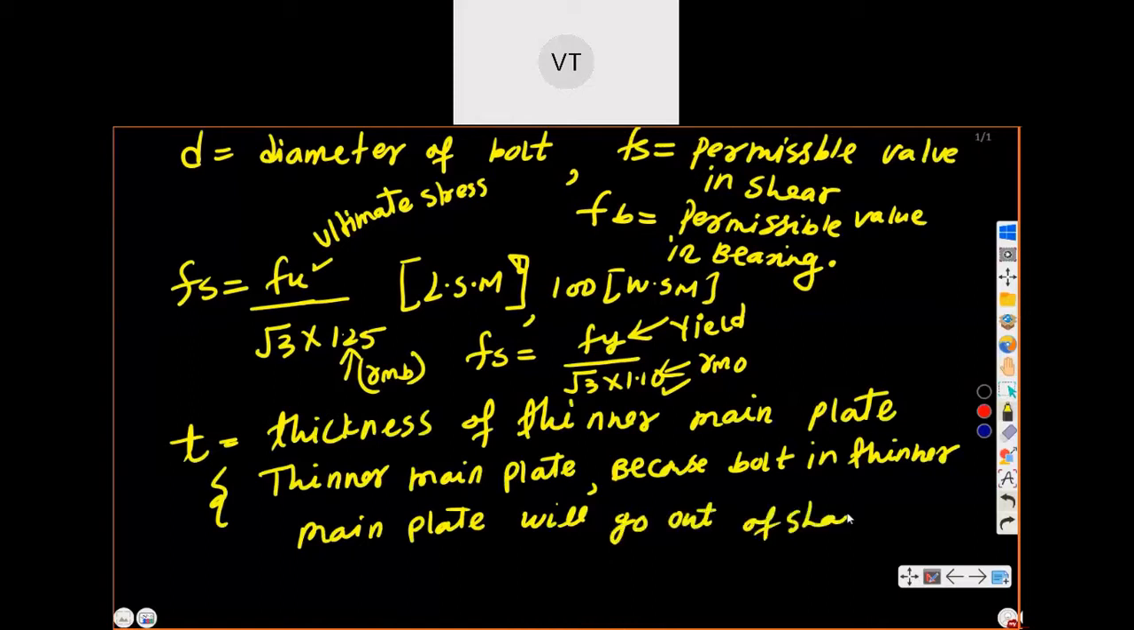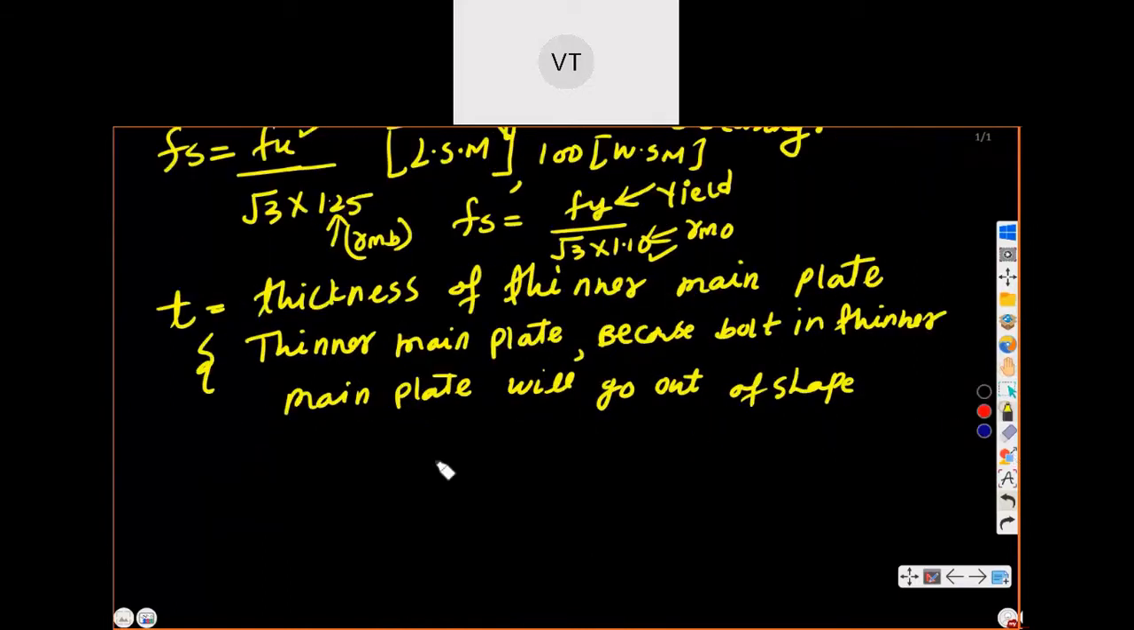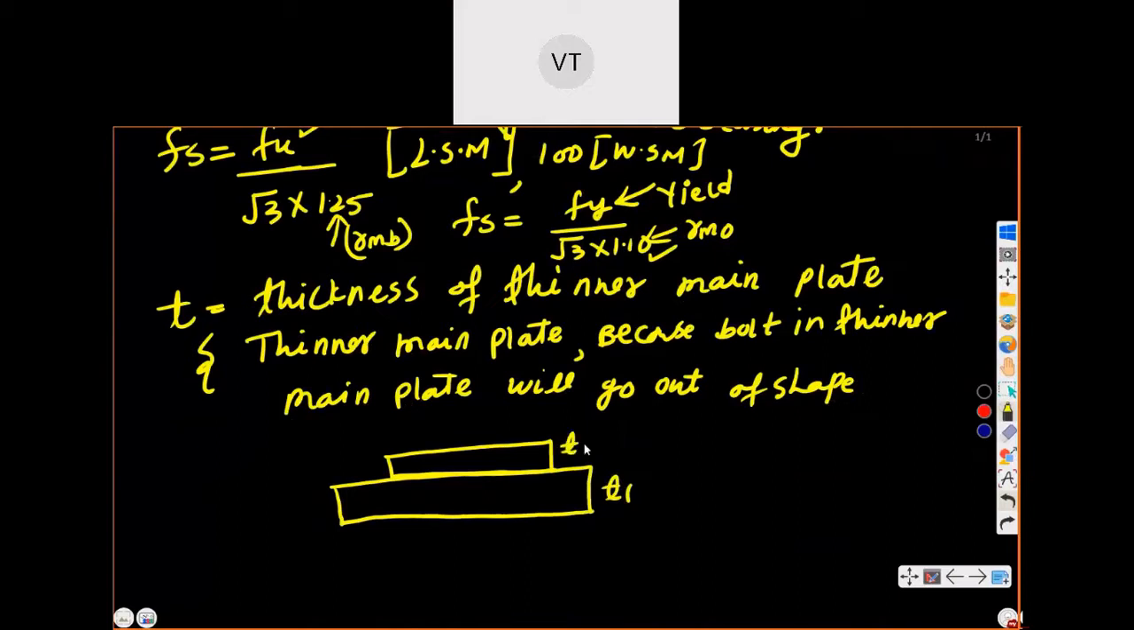So for better understanding, I will take the example. We will draw one diagram here. Now let us say this is your one plate here, and this is another plate, somewhat bigger. The thickness of the lower one is T1 and the upper is T2. So T2 is less, T1 is more.